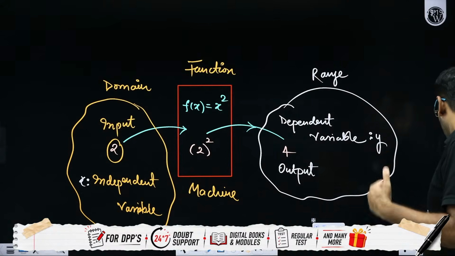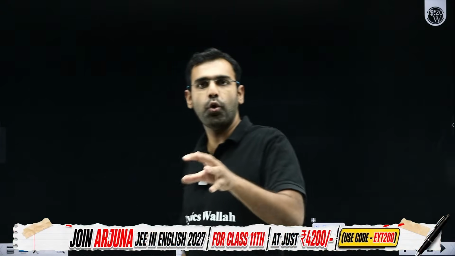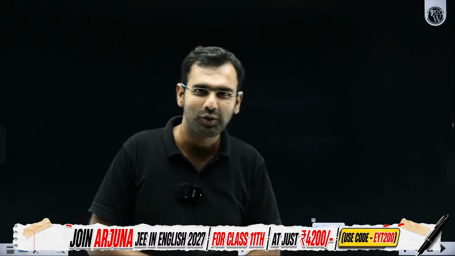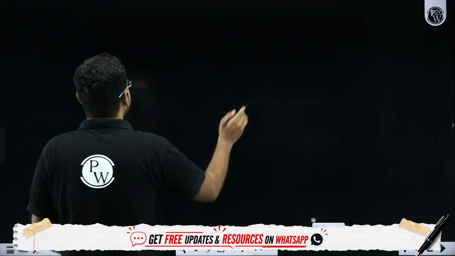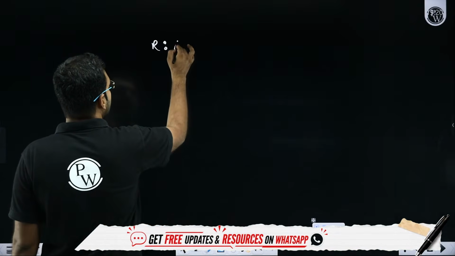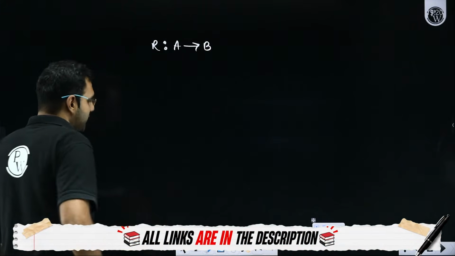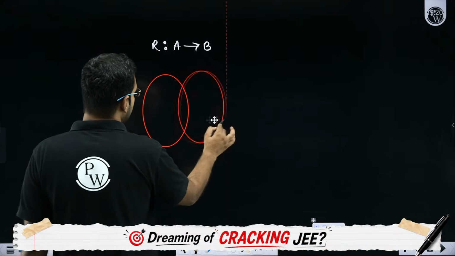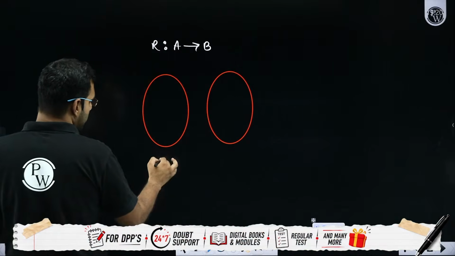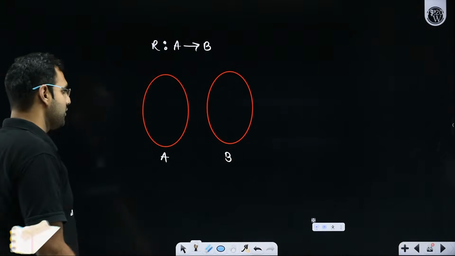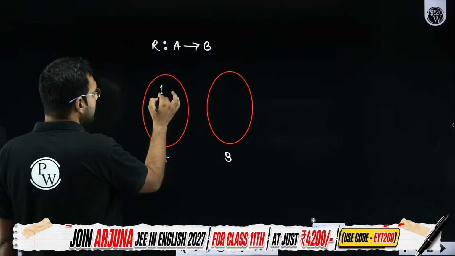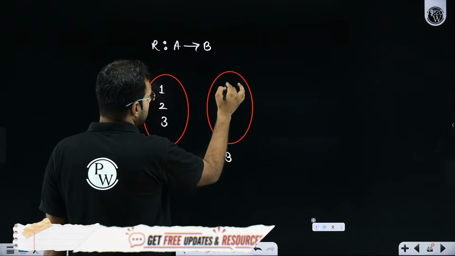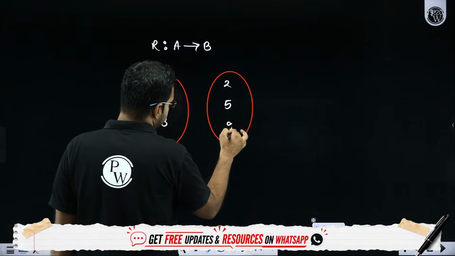So, function technically is a more special or specific case of a relation. Sir, what did you just say? Could you repeat it? Yes, I will. Here, let's say there is a relation from A to B. So this was your set A, this was your set B. Let's say set A has a few elements like 1, 2, 3. Set B has a few elements like A, B, C, or rather I'll say 2, 5, and let's say 9.